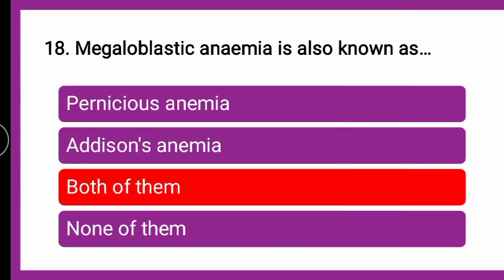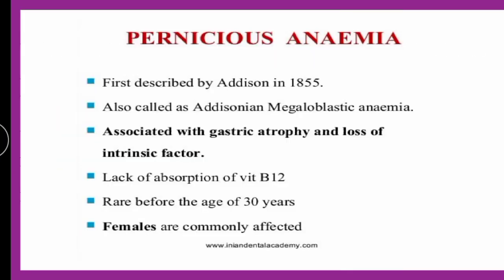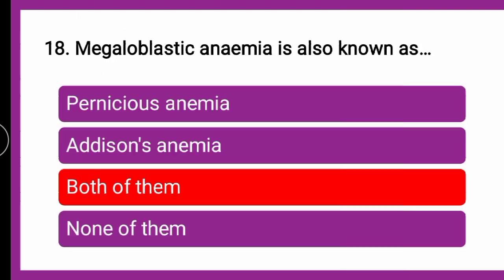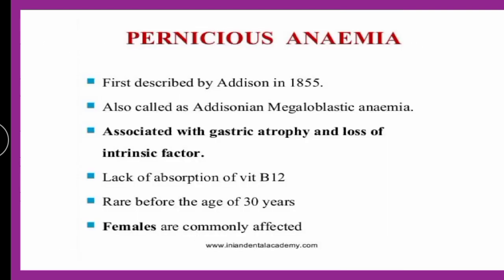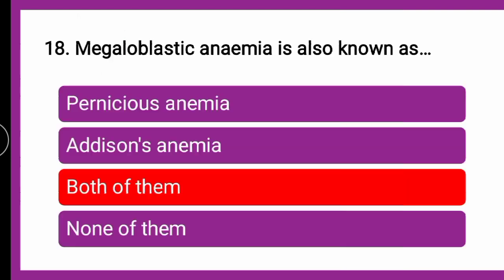Now here, pernicious anemia is the type of megaloblastic anemia which is also called as Addison's megaloblastic anemia. So the correct answer is, it is both of them, and it is usually due to the lack of intrinsic factor which is associated with the gastric atrophy, and vitamin B12 absorption is hampered.